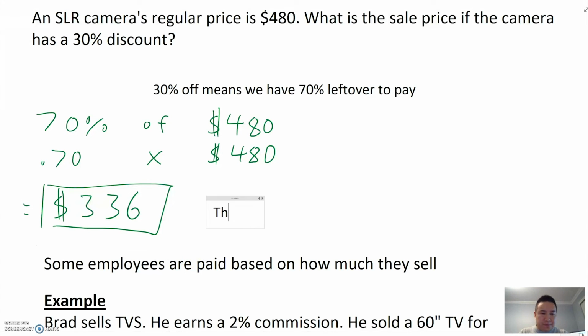So let's go ahead and write that. The sale price is $336. And that's it. We're going to stop there.